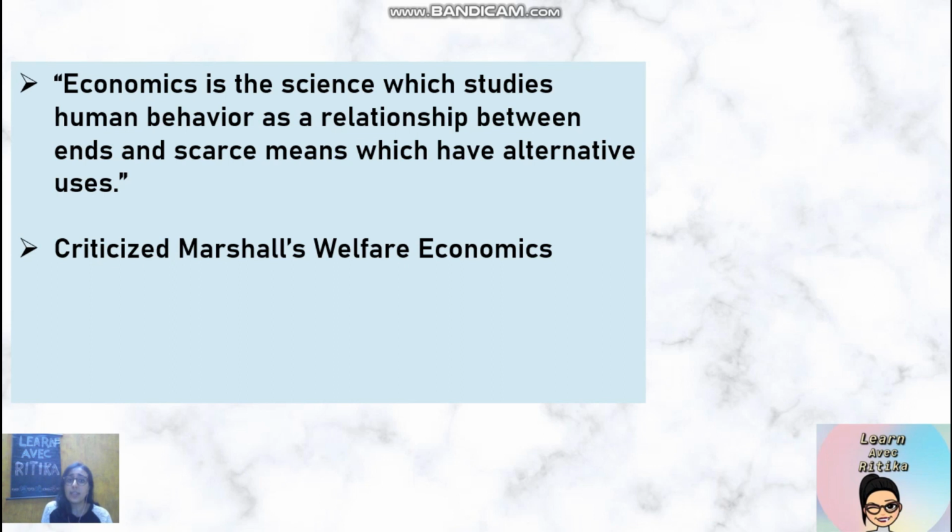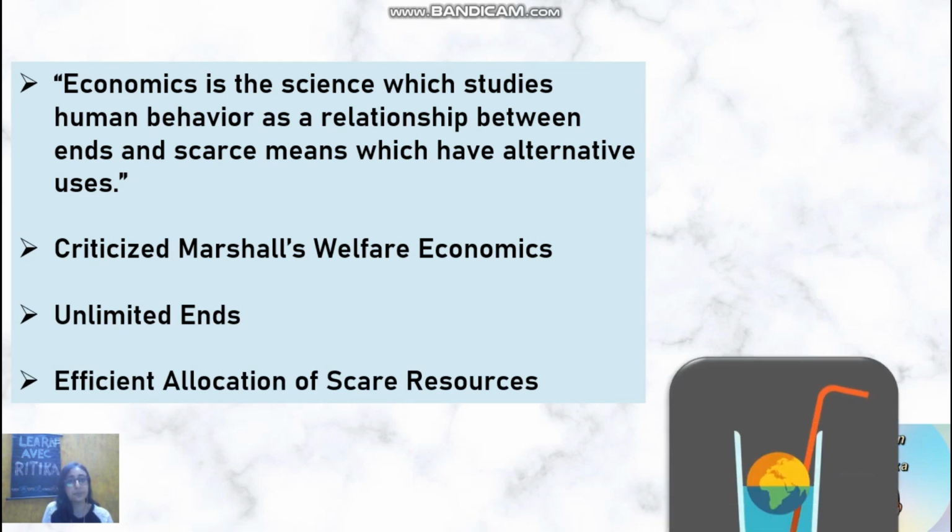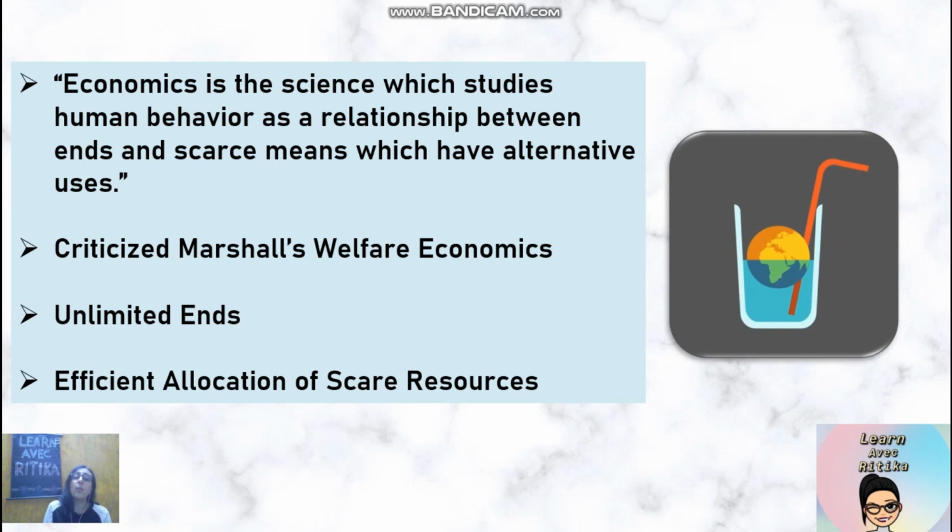He believed that the central focus point is scarcity. He said that there are unlimited wants, but there must be efficient allocation of those resources which are scarce in nature. For example, water is a scarce resource on earth. There are multiple ways to conserve water. One of the ways is the rainwater harvesting system. This is the pure definition of efficient allocation of scarce resources.